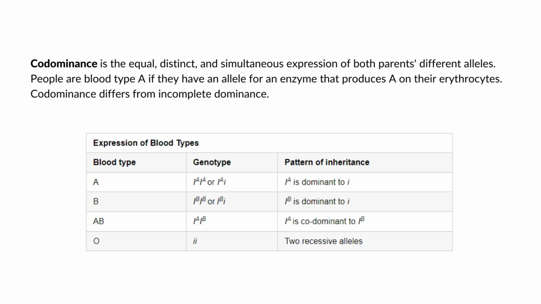So, there is also a third allele sa blood type. It determines ang gina-produce is non-functional enzyme. So, people who have two nga small letter i, for example, it means they do not produce either A or B. So, ginatawag na siya nga blood type O.